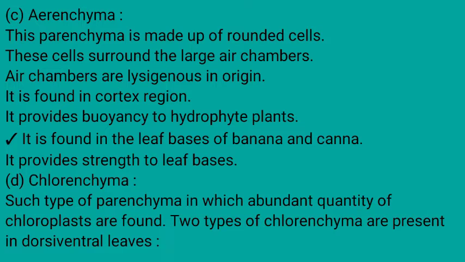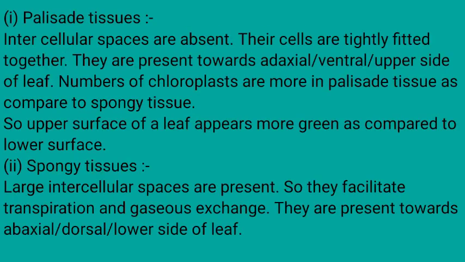Fourth one, chlorenchyma. Such a type of parenchyma in which an abundant quantity of chloroplasts is found. Two types of chlorenchyma are present in dorsiventral leaves: palisade parenchyma and spongy parenchyma. Palisade parenchyma. Intercellular spaces are absent in this type of tissue. Their cells are tightly fitted together.